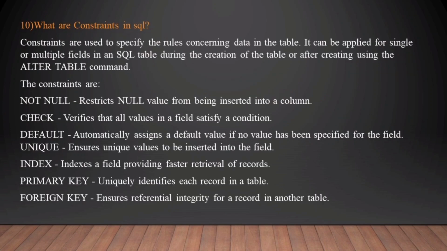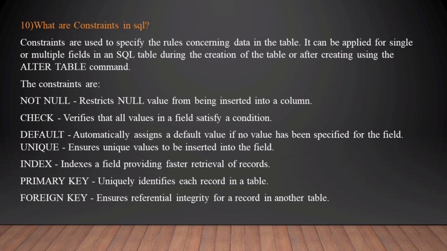What are constraints in SQL? Constraints in SQL are used to specify rules for the data in a table. Some of the constraints used in SQL are not null, check, default, unique, index, primary key and foreign key. Not null ensures that a column can't have null values. Unique ensures that all values in a column are different. Primary key is a combination of not null and unique.